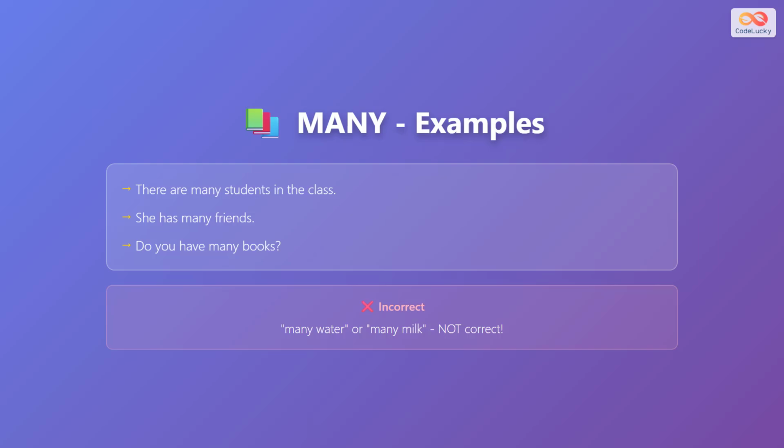For many, you can say there are many students in the class. She has many friends, or do you have many books? Do not say many water or many milk, because these are incorrect.